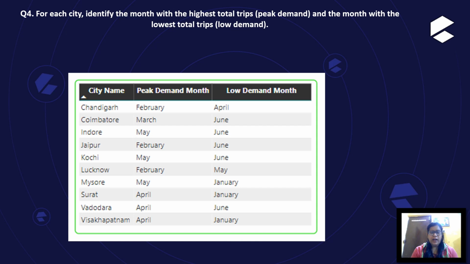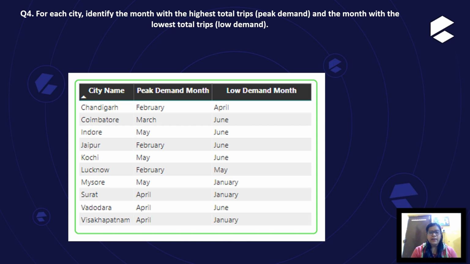For each city, identify the month with the highest total trips and the month with the lowest total trips. As per city, in Chandigarh, the highest demanded month is February and the lowest demand month is April. In Coimbatore, the highest month is March and the lowest is June. In Indore, the highest month is May and the lowest demanded month is June. In Jaipur, the highest demanded month is February and the lowest demanded month is June.